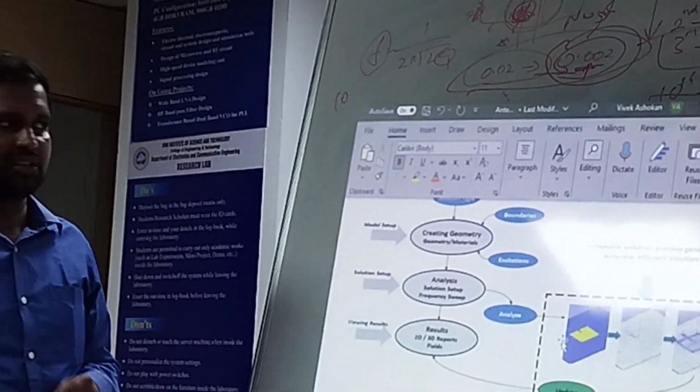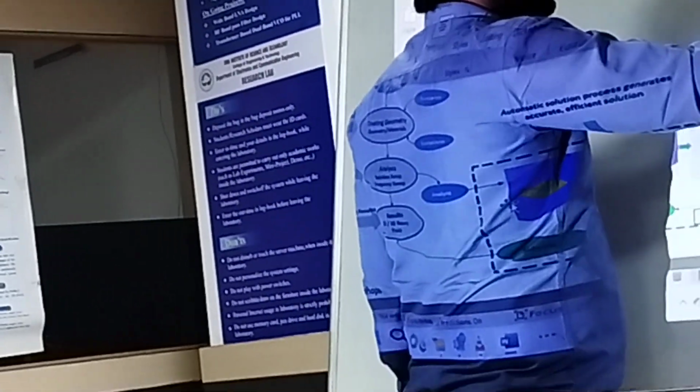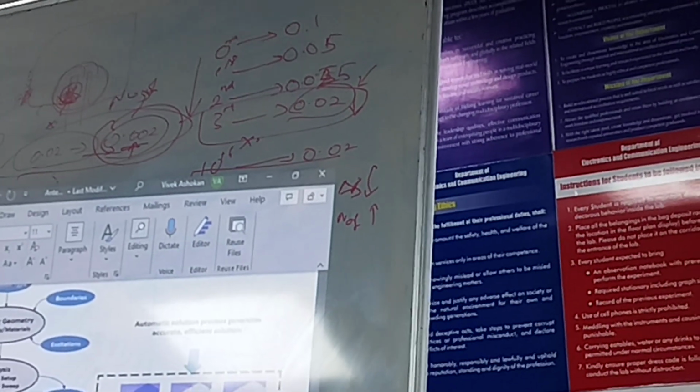Okay. So I would always recommend to minimize the convergence rate, the delta S value, whatever you are giving, minimize it and maximize the number of passes. But it will take too much of simulation time. Too much of time it will be taking. But the accuracy level which you get, it will be there.